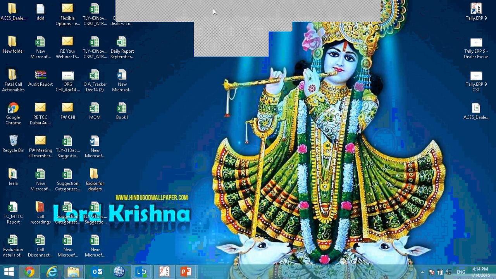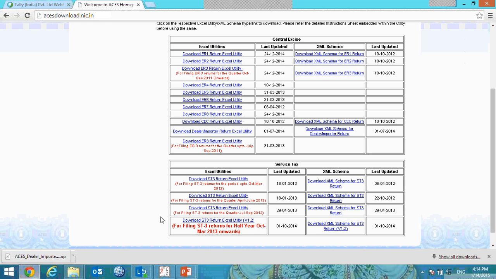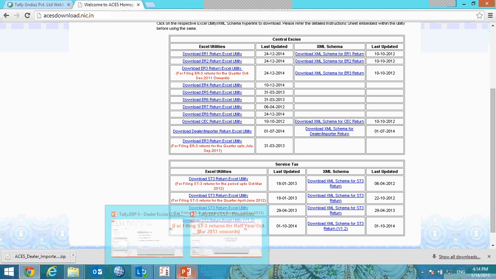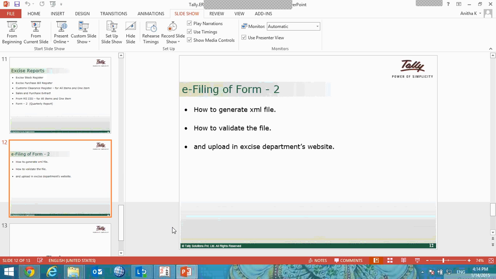So this is how, once after this validation of this particular XML file, you should log into the Excise Department website with your login ID. With the login ID, the login should be done to the Excise website, and then the file can be uploaded. Okay, so this is the flow of excise for dealers in Tally.